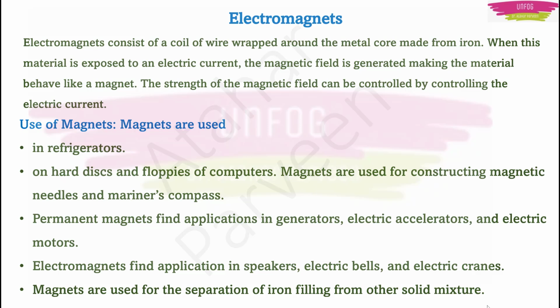If the electric current increases, then the strength will increase. If the electric current decreases, then the magnetic strength will decrease. Now, even this can be asked as a 2 mark question.